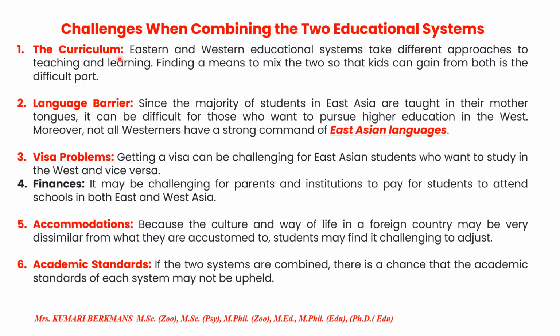Okay, the first one, the curriculum. All these points, take note, it is very, very important. And the curriculum, what type of curriculum? Eastern and Western education systems take different approaches to teaching and learning, so finding a means to mix the two so that the kids can gain from both is the difficult part.